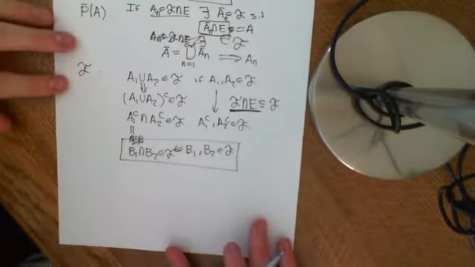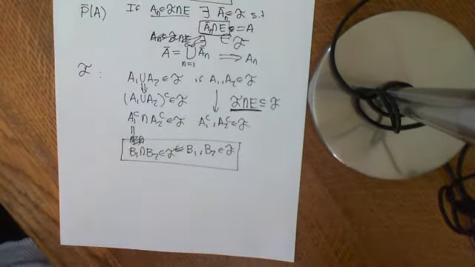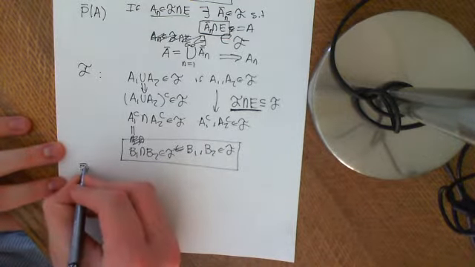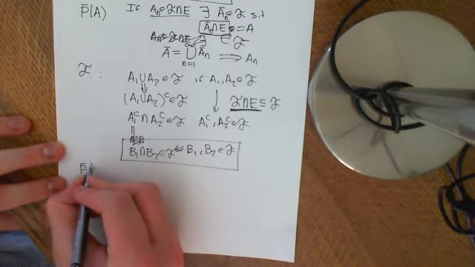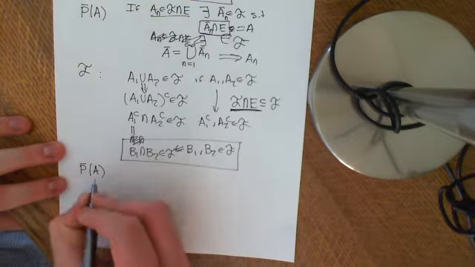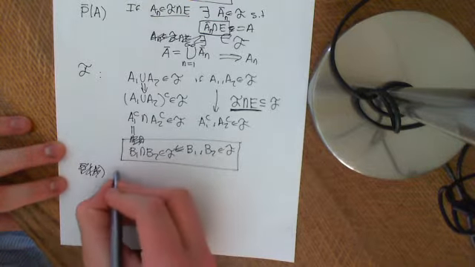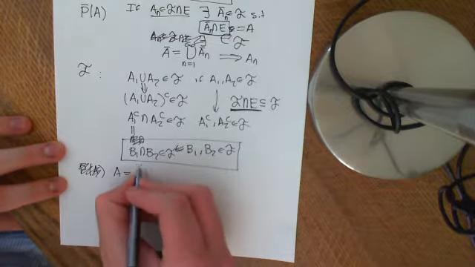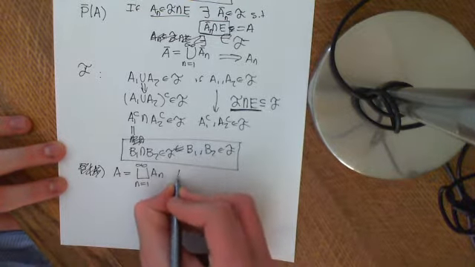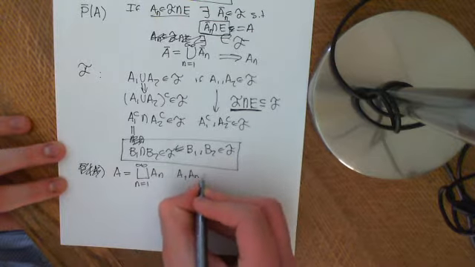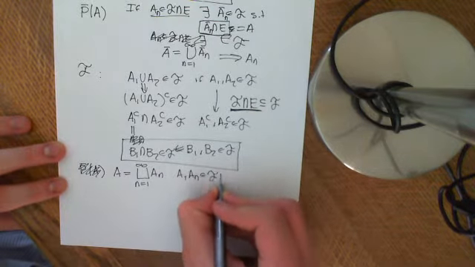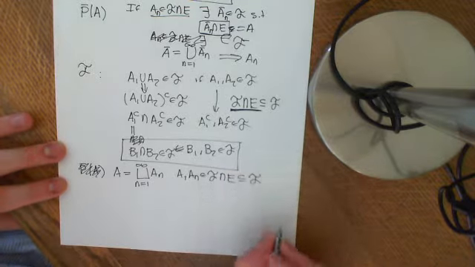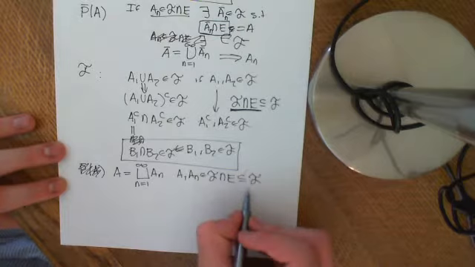That's going to be very useful because it means that we don't have to continuously jump onto these larger ones. So I was now trying to do the probability of this A. Let me remind myself where I was. A is equal to this disjoint union, n equals 1 to infinity, of ANs. And A and all the ANs are elements of the sigma algebra intersection E, which is a subset of the sigma algebra. So that implies they're all elements of this.